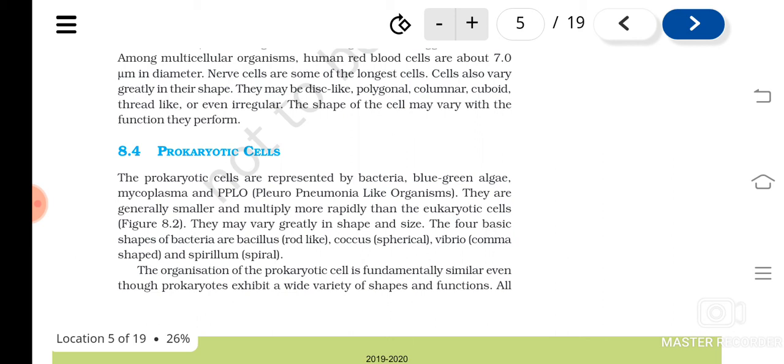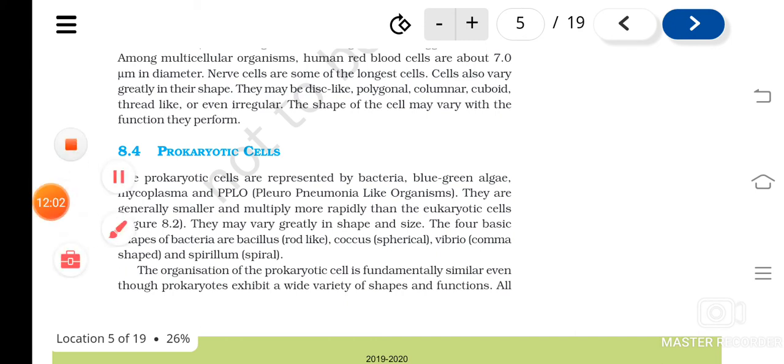Bacteria, blue-green algae. Cyanobacteria is the other name for blue-green algae. Then mycoplasma, then PPLO, pleuropneumonia-like organisms. So they are generally similar, and their multiplication rate is much more than eukaryotic cells, isn't it? They may greatly differ in their shape and size, but the four basic shapes of bacteria are bacillus,